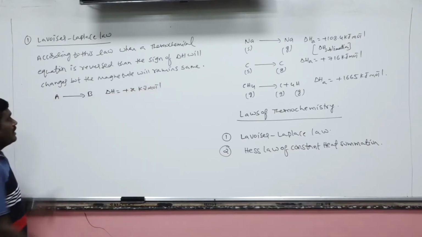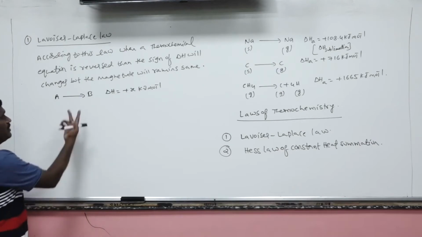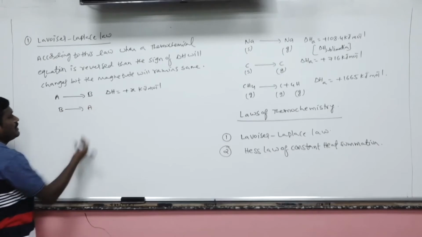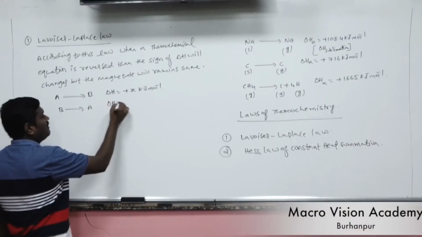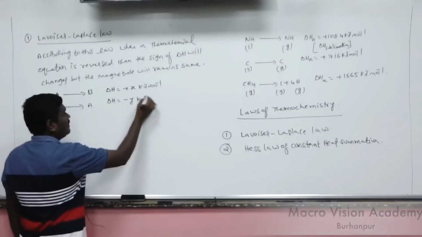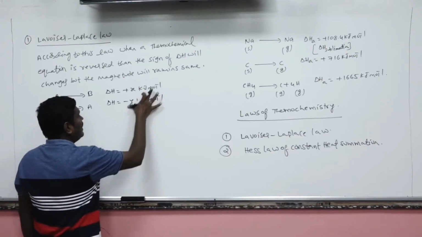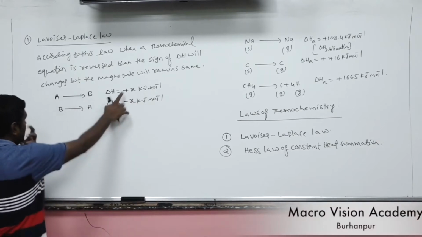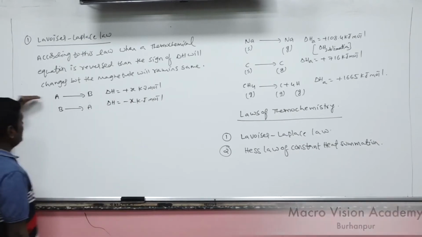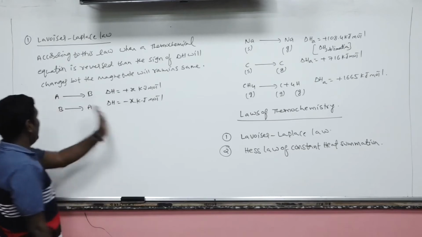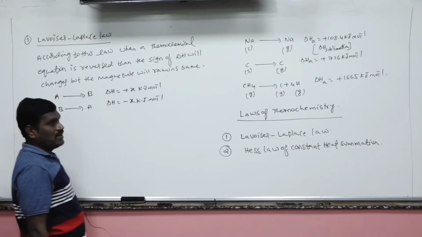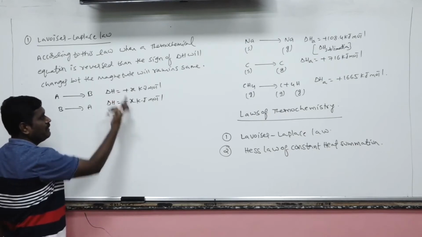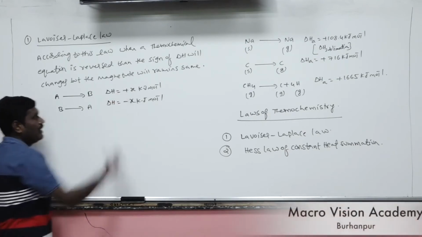If you want to interchange reactants and products, that means the delta H value gets changed, but the magnitude is the same. Only the sign convention changes. That means if it is endothermic in the forward direction, in the backward direction, obviously, it is exothermic, or vice versa. It is not always endothermic. If it is exothermic, then it becomes an endothermic reaction. Yes or no?